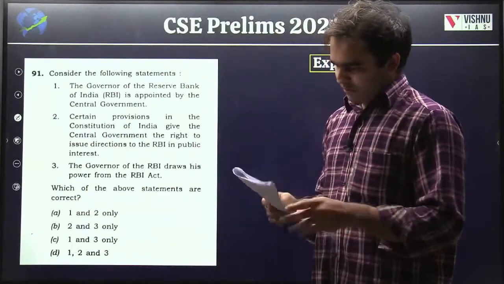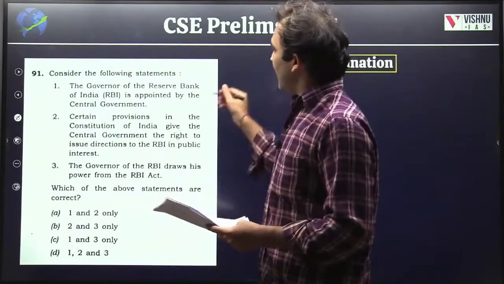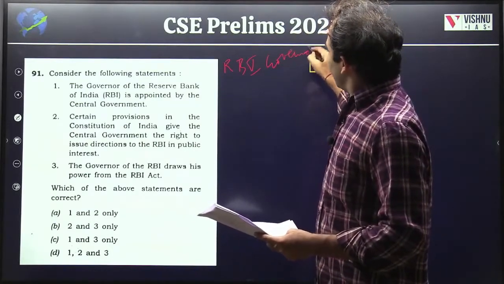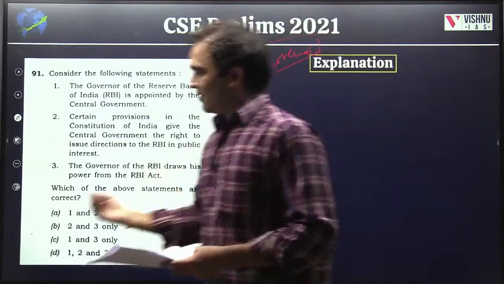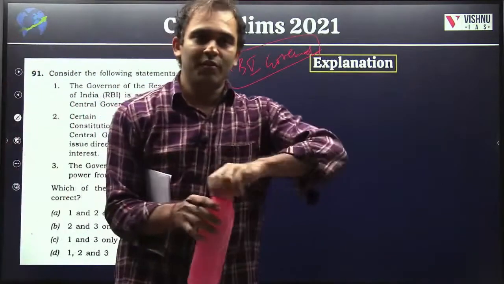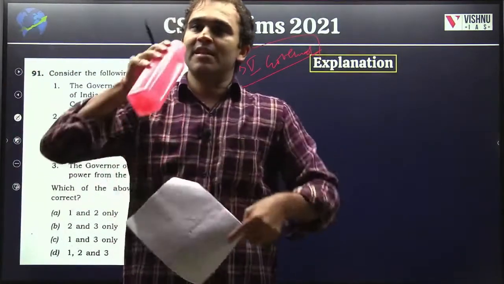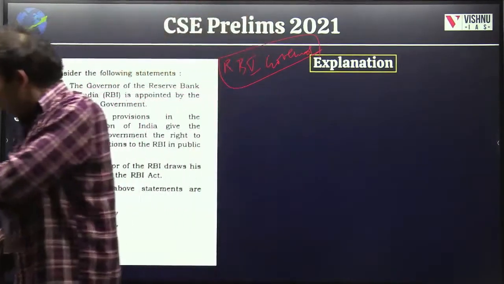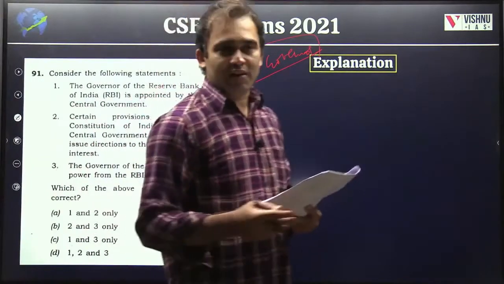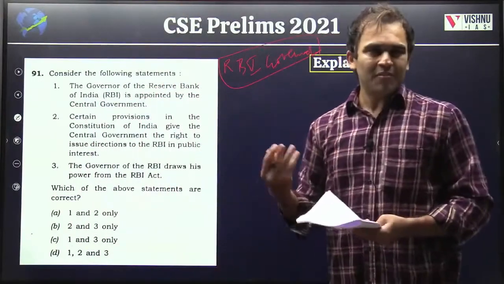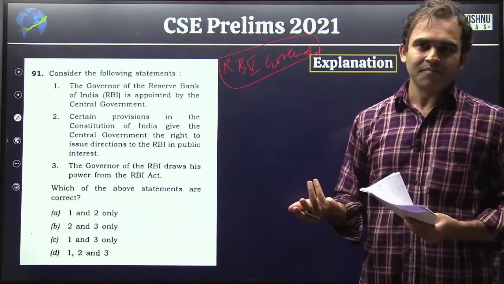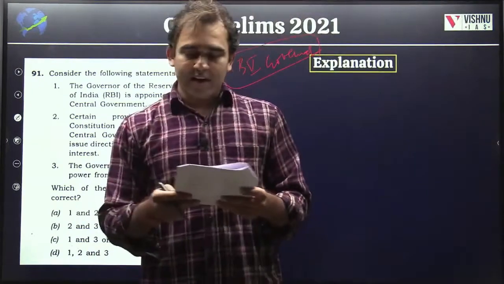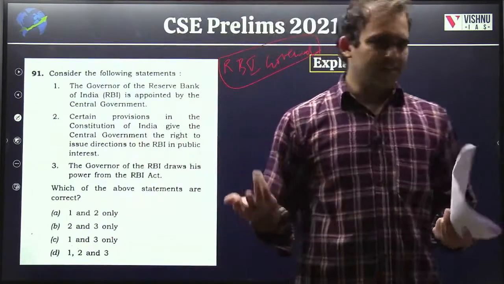Then, yeah, again, an RBI governor based question. This is the reason you have to be aware of the events that are happening in the past 1 or 1.5 years, because all of them they'll pick up from current affairs. So what's the question now? The governor of Reserve Bank of India is appointed by the central government. Yes, right?